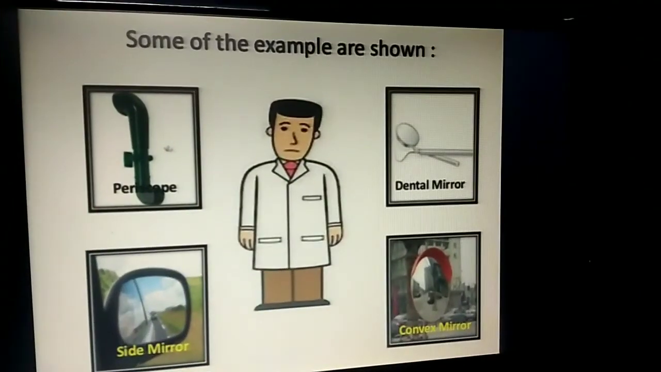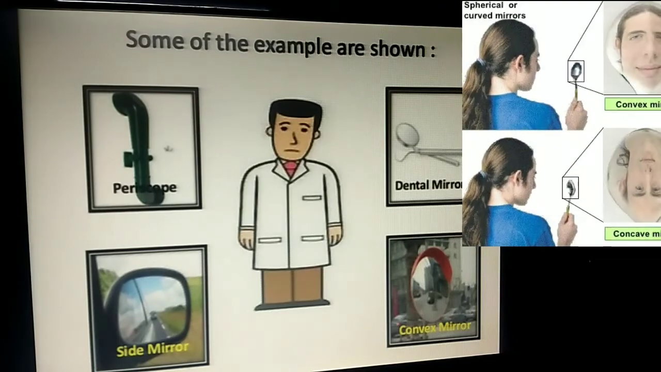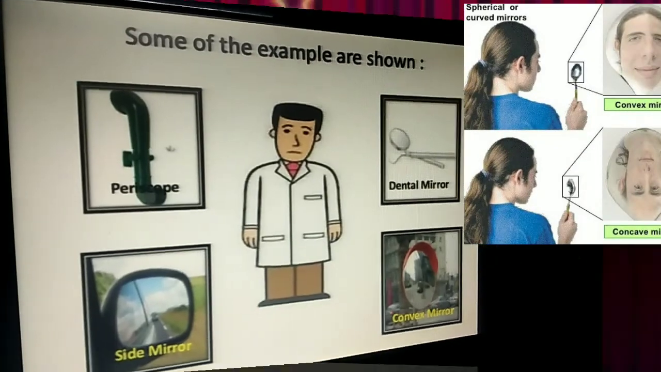The mirror used by a dentist is a concave mirror, whereas side view mirrors and reflectors, mostly on the roads, are convex mirrors, and a periscope uses a plane mirror. These all undergo the phenomenon of reflection.